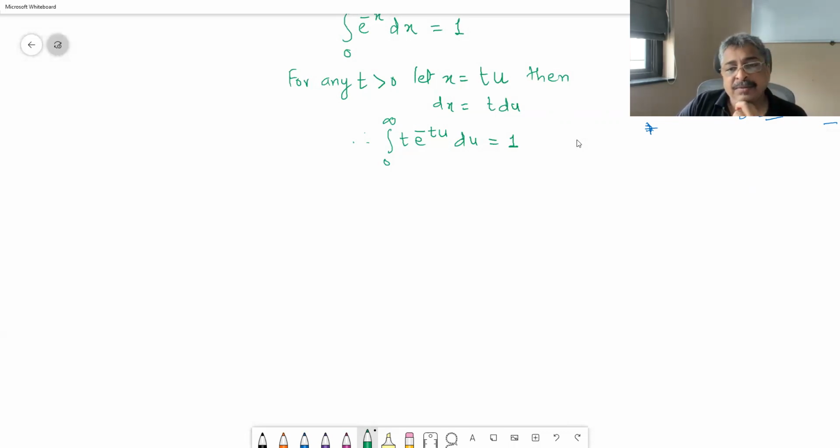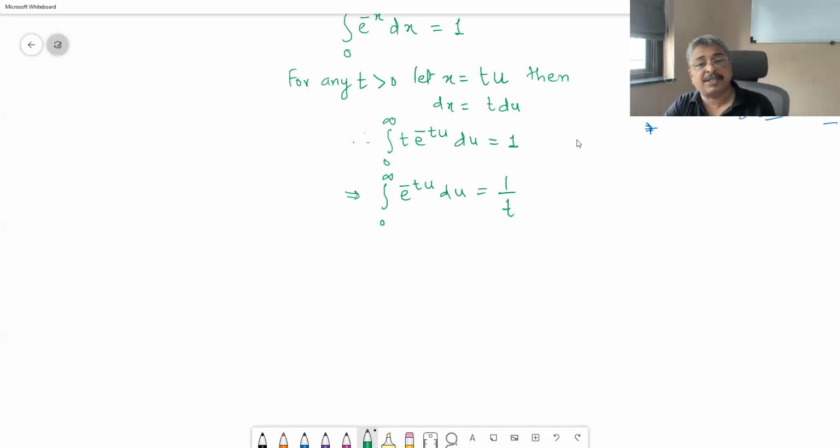t is a parameter. So as far as the derivative, this integral with respect to du is concerned, this is constant, and therefore we can write integral 0 to infinity e raised to minus t u du is equal to 1 upon t. And that is why t is strictly greater than 0 and not equal to 0.